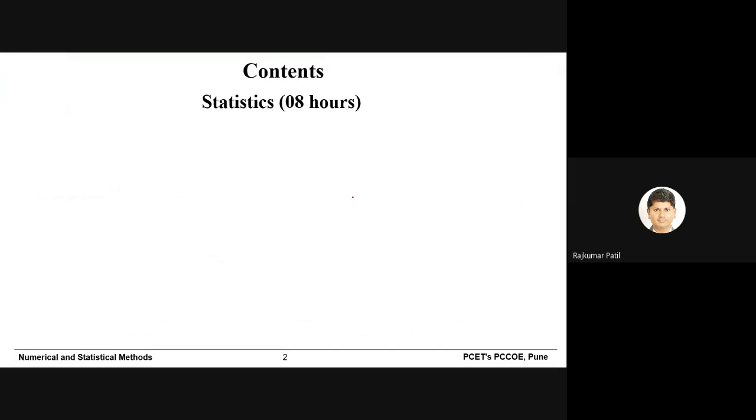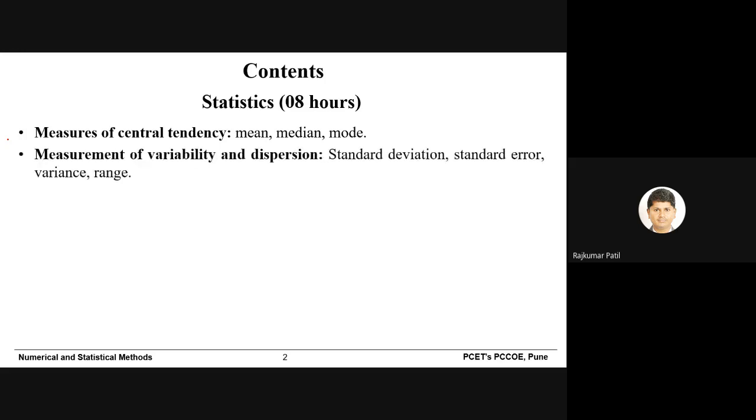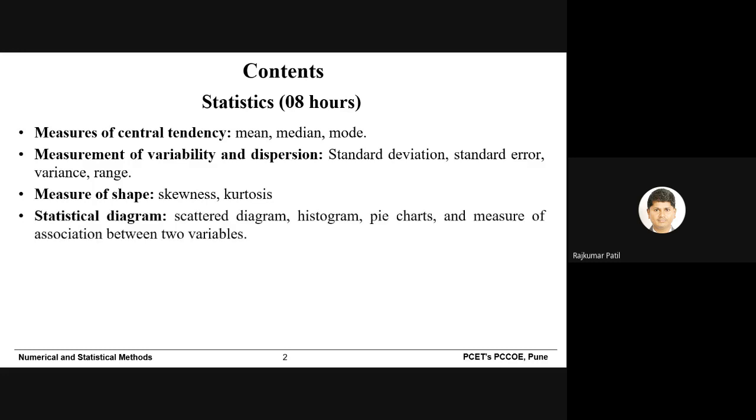This particular unit requires around 8 hours to complete. The first part is measure of central tendency. In that we will see mean, median, mode. The second part is measurement of variability and dispersion. In that we will see standard deviation, standard error, variance, range. Measures of shape: in that we will see skewness, kurtosis.